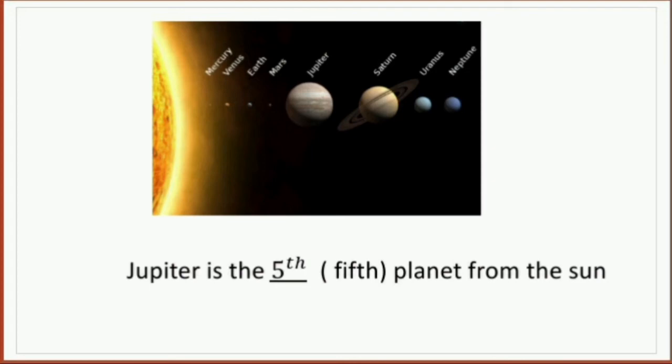Venus is the second planet from the Sun. And likewise, you can go ahead with the other planets too. Again, here I would like to add that first, second, third, fourth, and so on are the positions of the planets from the Sun, and they are all ordinal numbers.